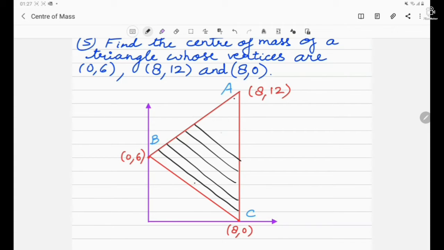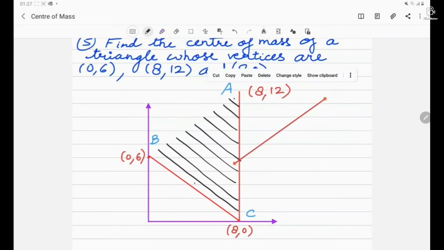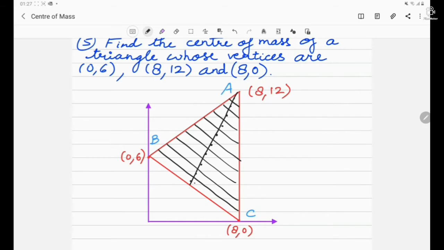so that we can divide the triangle into a number of thin sheets like this. For each of these areas, we will find the center of mass. At the midpoint of each, we will have its respective center of mass. Now, if we draw a line connecting all these, it is called a median line, which meets the side BC at its midpoint. So the center of mass of this triangle should lie on the median, say AD.